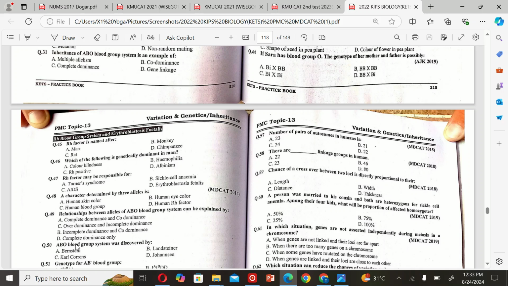The next MCQ is: ABO blood group system was discovered by A. Bernstein, B. Landsteiner, C. Carl Correns, and D. Johansson. So the correct option is B.